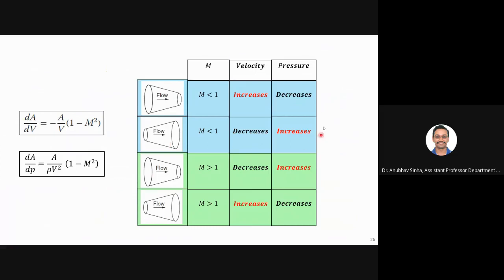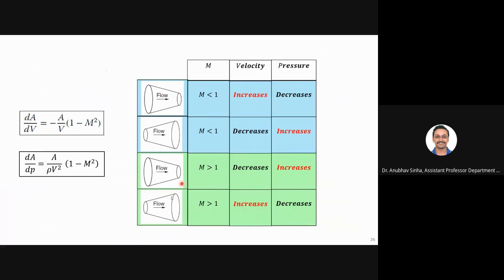These are the characteristic features for these flow passages which we observe in subsonic flow. Now if you go to supersonic cases, the opposite happens. For converging passages, velocity decreases and pressure increases, which is opposite of what was happening in subsonic. Similarly, for a diverging passage, velocity increases and pressure decreases.